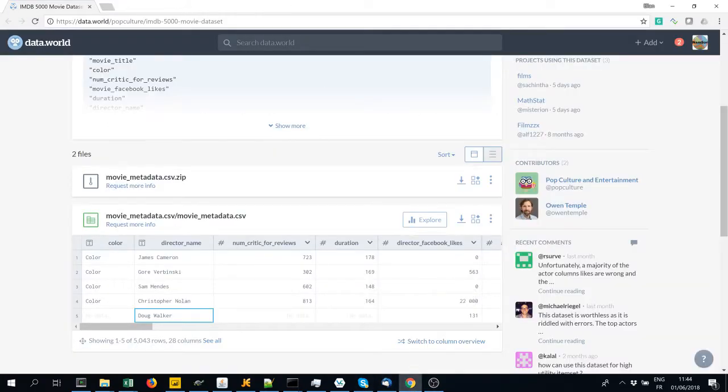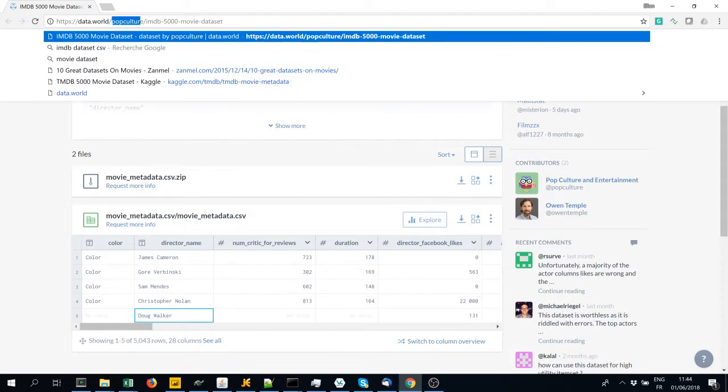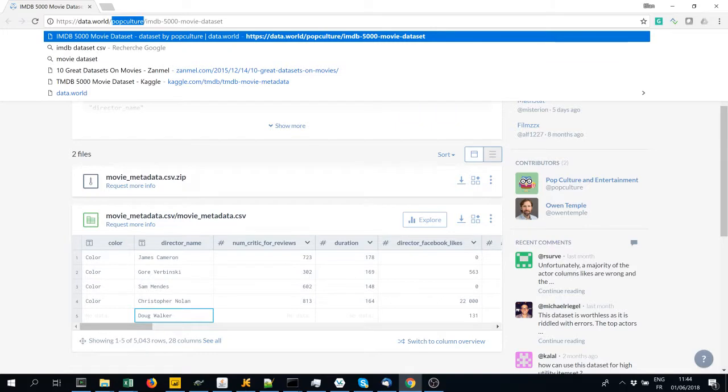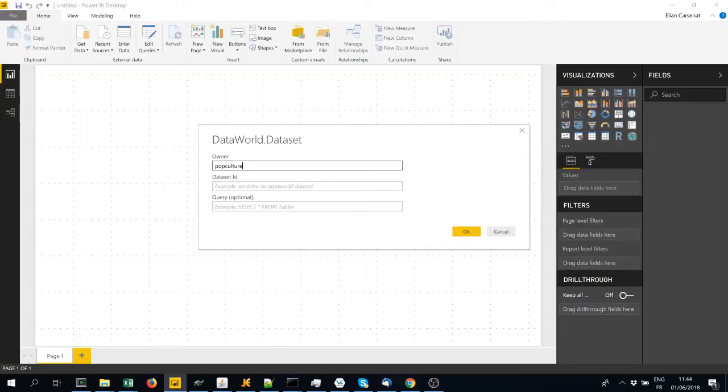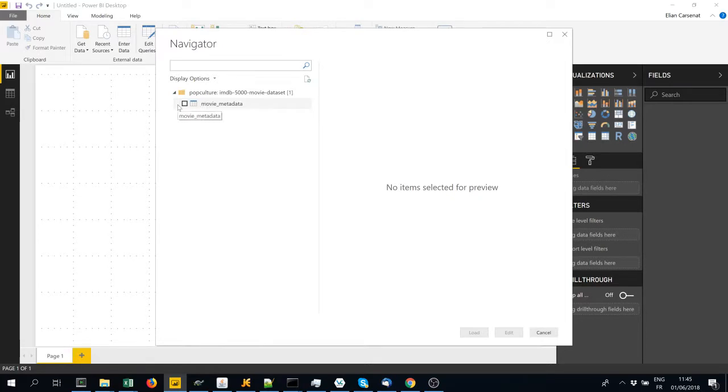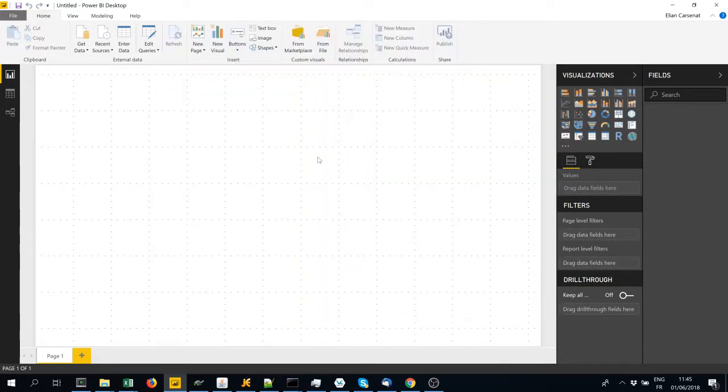So the owner here is pop culture, and the dataset ID is IMDb 5000. Right, so we're going to extract the whole dataset.